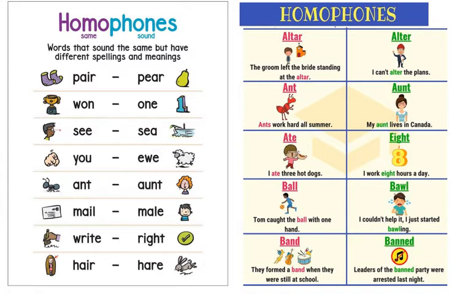First one, pair. Second one, one. The word one is pronounced in the same way but the spelling is different. First one is W-O-N, second one is O-N-E. W-O-N is a verb to win, whereas O-N-E is an adjective. Same with the next example, sea. Pronunciation is sea, but the spelling is S-E-E and S-E-A. S-E-E is a verb and S-E-A is a noun. Go through all examples. Use a dictionary to find out the meaning of any difficult word.